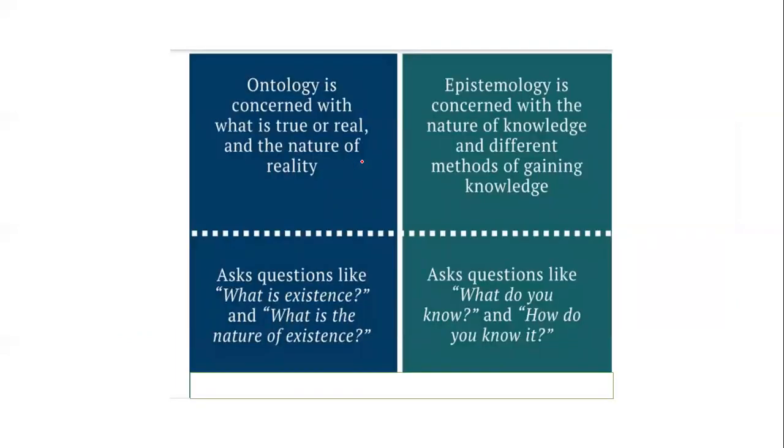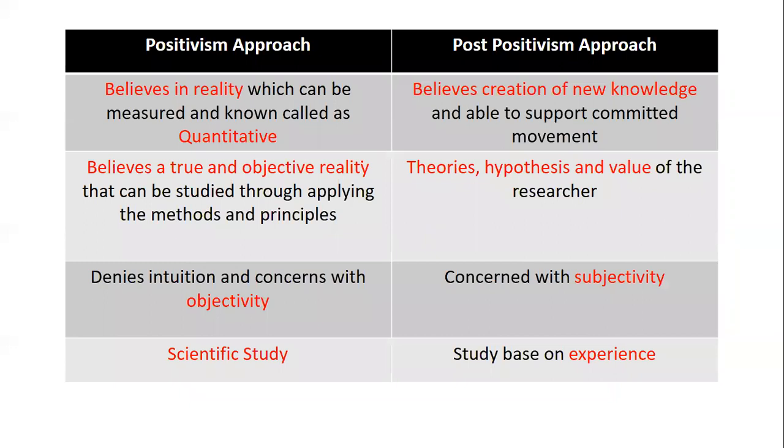Now, defining ontology in a different way: ontology is concerned with what is true or what is real, the nature of reality. For example, what is existence? What is the nature of existence? So it focuses mostly on reality. Epistemology is concerned with the nature of knowledge and different methods of gaining knowledge: what type of knowledge it is, how it is defined, and what the different methods of gaining knowledge are. It asks questions like, what do you know, or how do you know it? So this is basically defining ontology and epistemology, and when you combine them, you get constructivism.